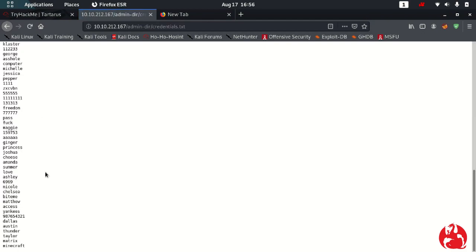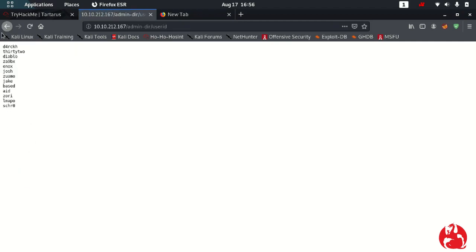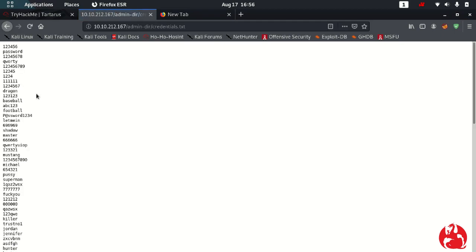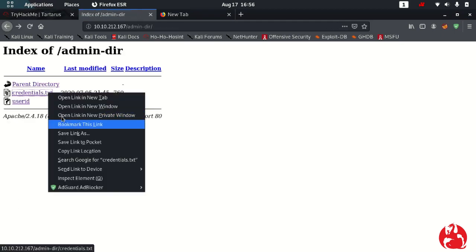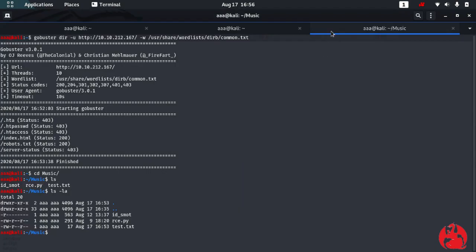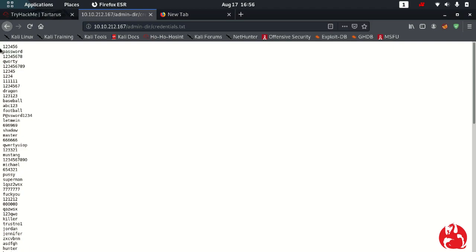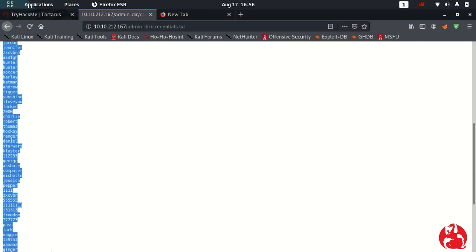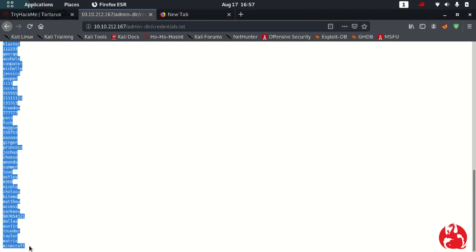The first one is a list of passwords, and the second one is a list of user IDs. I'm going to download both of these. Rather than download, I'll just create two files. Say touch passwords. Alright, and I'll nano passwords, and I'll paste all of these passwords, all this list, here.